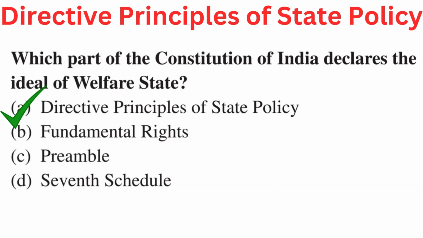Your question is, which part of the Constitution of India declares the ideal of welfare state? Your options are A. Directive principles of state policy, B. Fundamental rights, C. Preamble, or D. 7th schedule. Right answer is A. Directive principles of state policy.